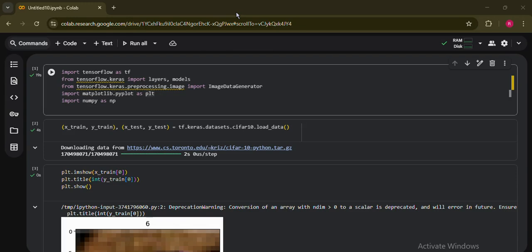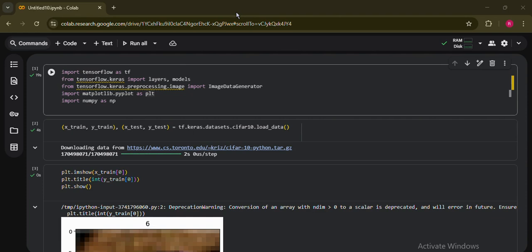In the last video, we learned the core theory of CNNs, in which we discussed filters, feature maps, convolutions, pooling, activations, and architecture flow. Today's video is the most important one because now we are going to open Google Colab, write some real code, build a complete CNN project, train the model, evaluate it, and even visualize how the CNN looks at the images. This is going to be a very deep video, so sit back, focus, and follow along step by step.